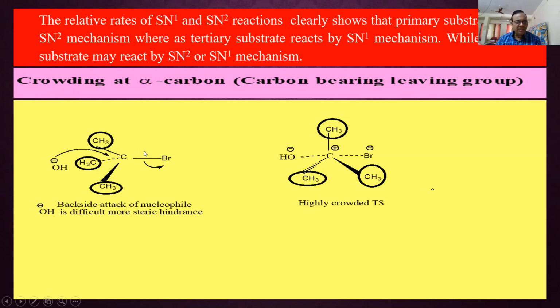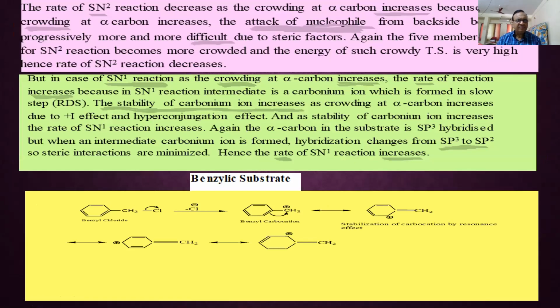The carbon which is connected to the halogen is called alpha, and if there is crowding at the alpha carbon, it prefers SN1, and if there is no crowding, it prefers SN2. Correct? Why? Because in SN1 there is formation of a carbocation, and in SN2 there is no formation of a carbocation. So same as written here.